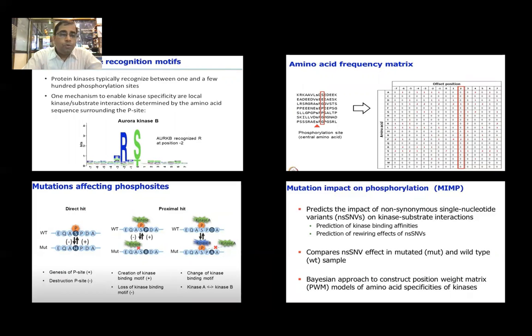Dr. Krug will talk about the frequency of these phosphorylation events, which may lead to specific kinase activity changes. He will also talk about various tools like MotifX and PhosphoSitePlus for sequence motif analysis, and how to calculate the frequency of the most recurring amino acids near the site of phosphorylation.